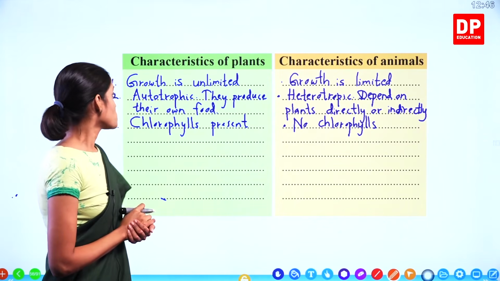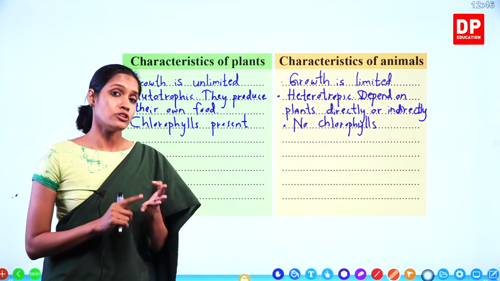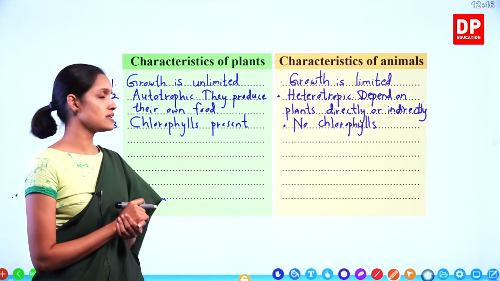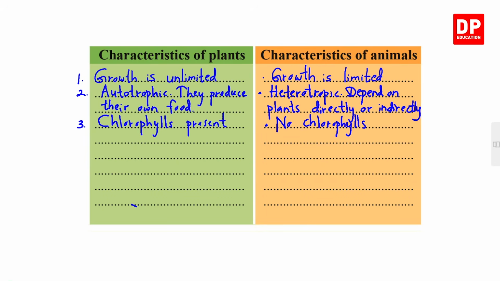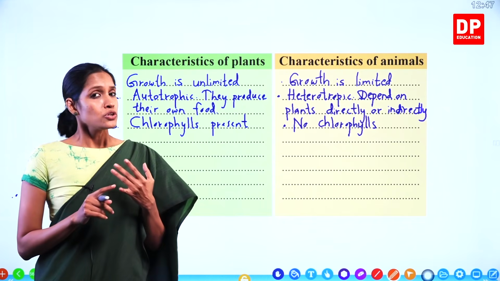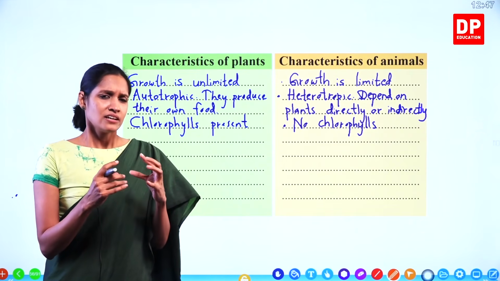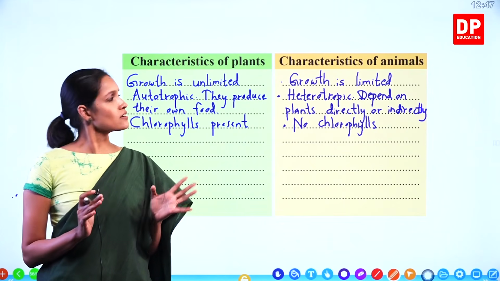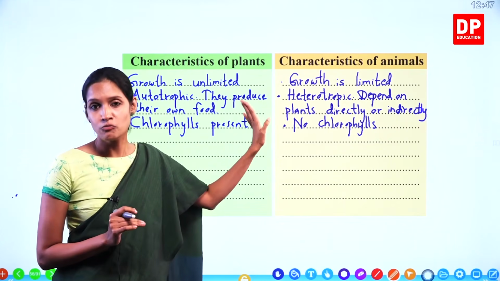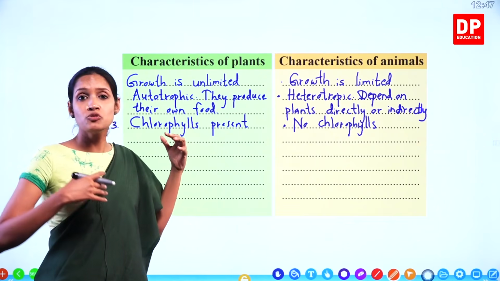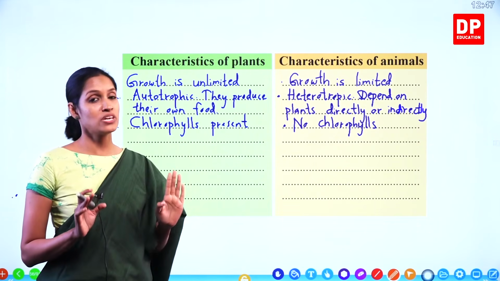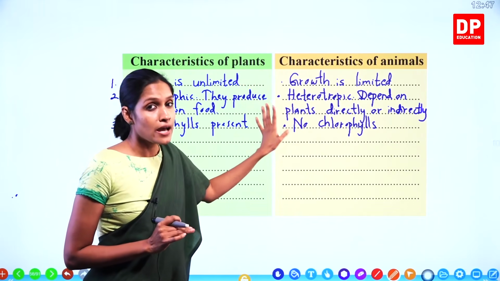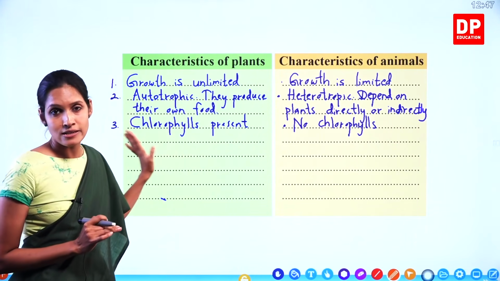Right, children? So we discussed growth, we discussed nutrition. Now I'm going to take respiration. What was the difference that we discussed between the plants and animals when we talk about respiration? Do you remember we learned this special word called respiratory movements? Who can show respiratory movements? Only animals can show respiratory movements. Have you ever seen plants move when they inhale or exhale? No, we can't see that. Therefore, animals show respiratory movements, but plants do not show respiratory movements.